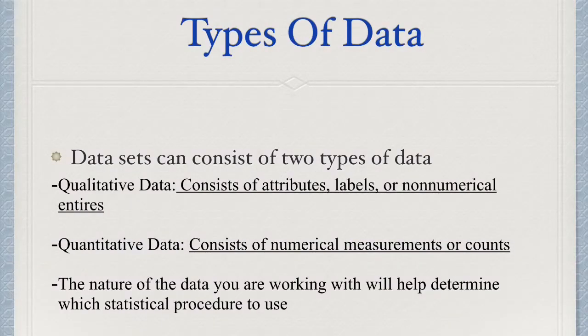Data consists of two types: qualitative data, which consists of attributes, labels, or non-numerical entries, or quantitative data, which consists of numerical measurements or counts. The nature of the data you are working with will help determine which statistical procedure to use.